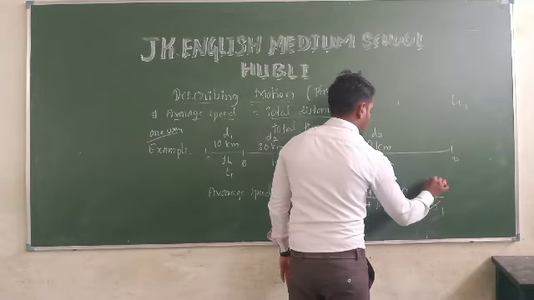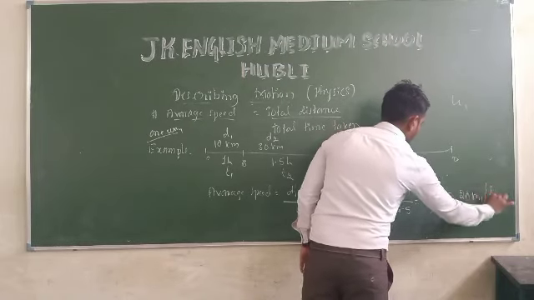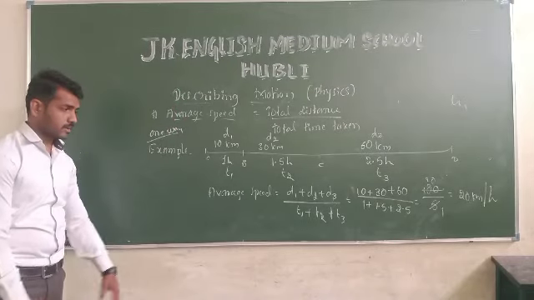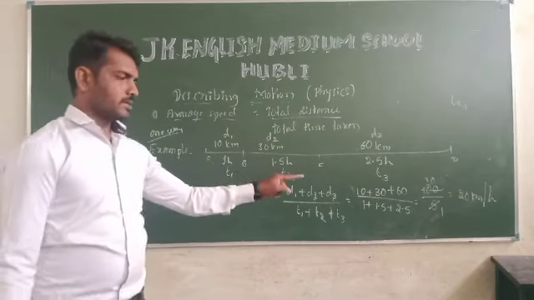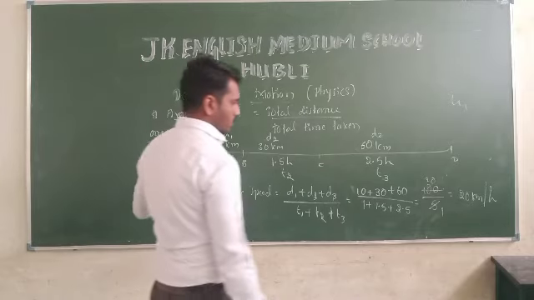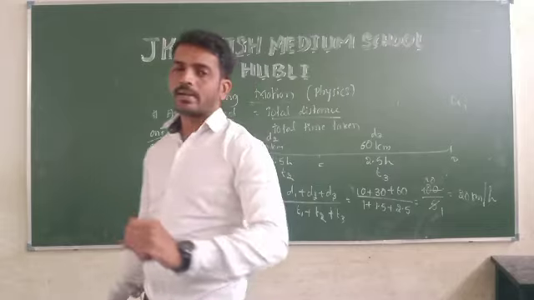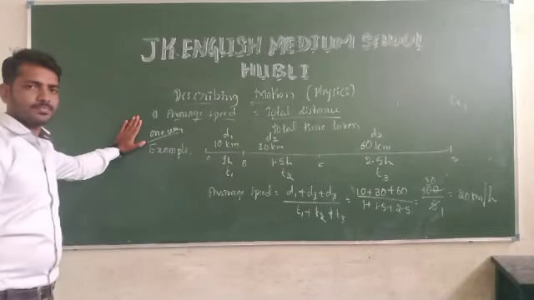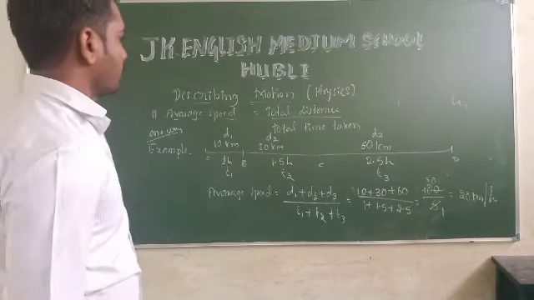5 ones are 5, 5 twos are 10... so 20 kilometers per hour is the average speed to cover 100 kilometers by taking 5 hours. Means he has attained the speed of 20 kilometers per hour to cover the total distance of 100 kilometers by taking 5 hours. This is all one way. Understood? Okay. So let us take one more example.